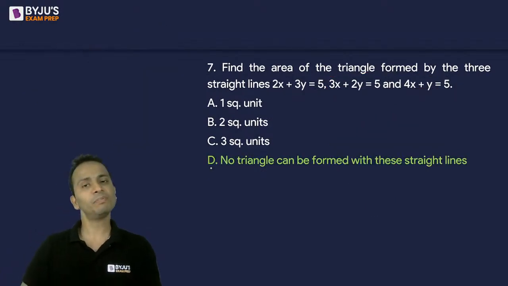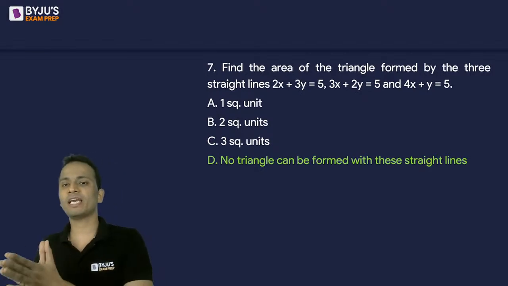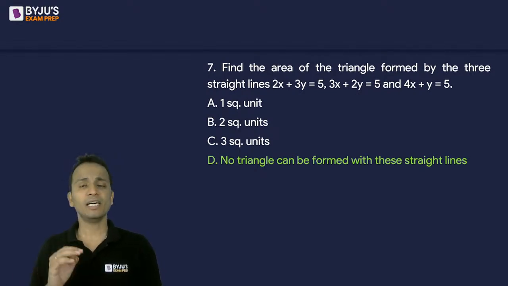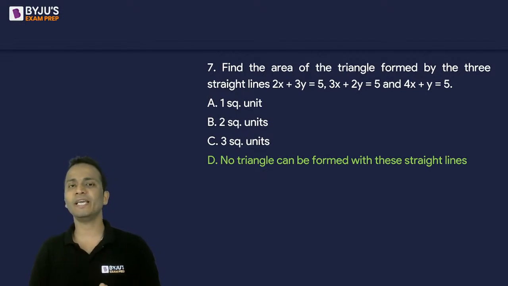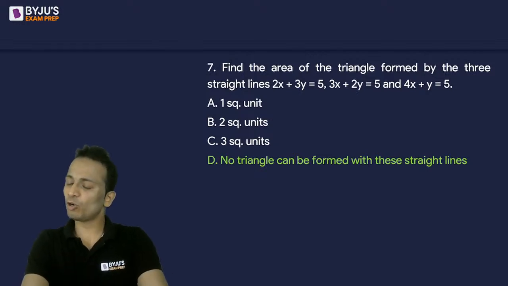All right. Simple, because the point of intersection is same for all the three lines and hence no triangle will be formed and hence area will be either 0 or if the option has no triangle can be formed with these straight lines, you can straight away mark that answer. In absence of option D, if there would have been option as 0, 0 is the area. So yes, you could have also marked that option as your answer. So that was question number 7.